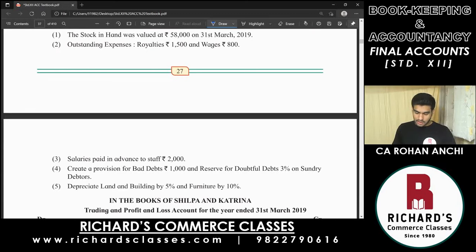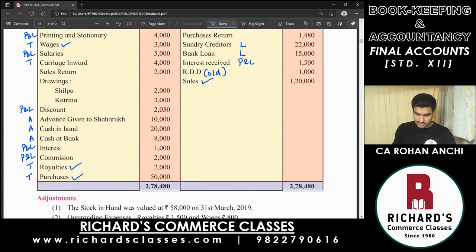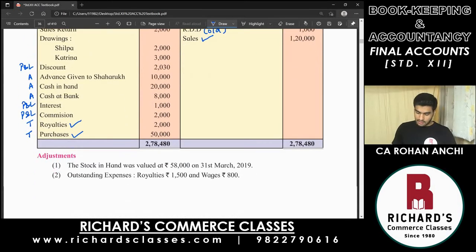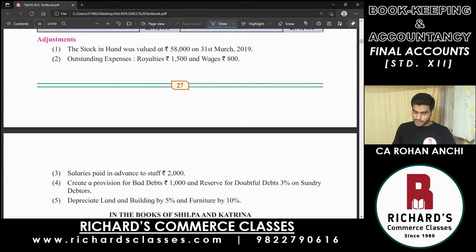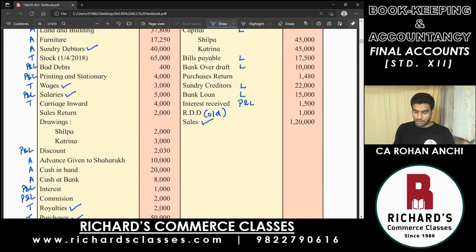Then on the next page, salaries paid in advance to staff, rupees 2,000. Paid in advance, which means it is a prepaid expenditure. So let's tick mark salaries. We will have to adjust salaries also. Then further, create a provision for bad debts 1,000 and reserve for doubtful debts at 3% on sundry debtors. Both are adjustments to be done on debtors. Let's tick mark sundry debtors in the trial balance. And also tick mark bad debts. That value is going to increase because there are some more bad debts. There is also RDD. So all of that together will be written in profit and loss account.